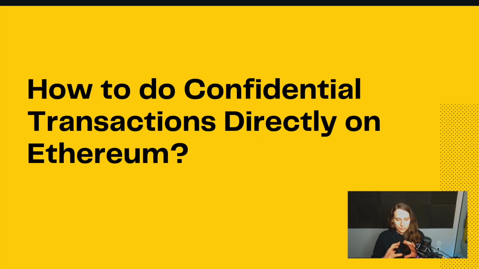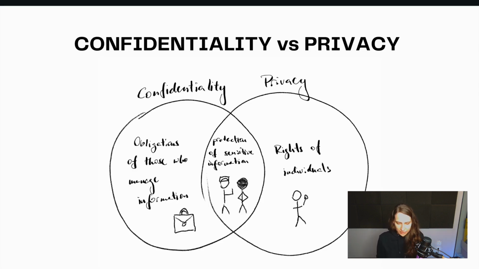So let's break down the name of the talk first. How to do confidential transactions directly on Ethereum. What do we mean here? We could easily have said how to do private transactions directly on Ethereum. So what is the difference between confidentiality and privacy? Here you can see little circles floating around. Confidentiality basically is the obligation of those who manage information. So it's an obligation of companies or some entities or even some people who have an obligation to other people to store or to keep certain information.